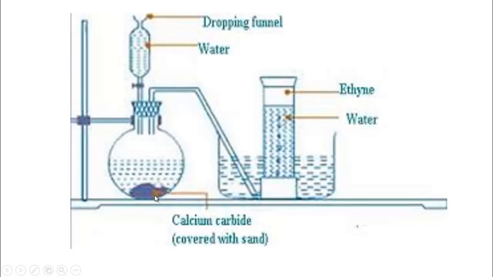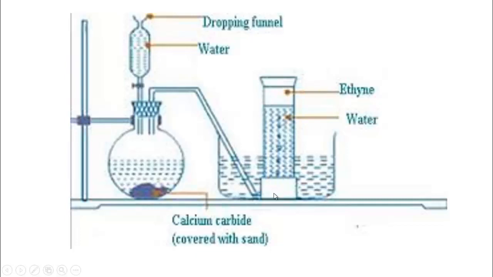Here in this flask, at first you have to take calcium carbide, and this is the cork, and there is one dropping funnel inserted, through which we will add water into the calcium carbide, and this is called the delivery tube. When the water drops inside the calcium carbide, after the reaction ethyne gas is produced, and this gas goes through this delivery tube and comes just here. In this method we have to collect the ethyne gas.